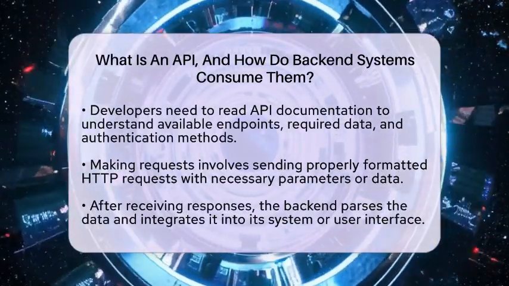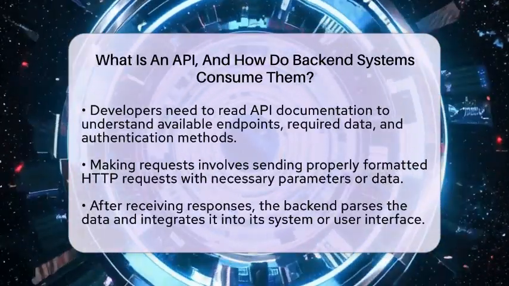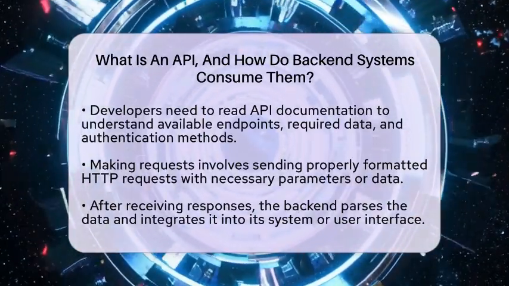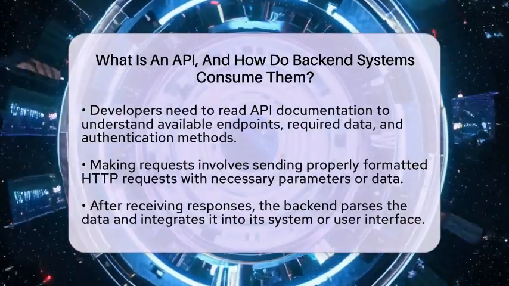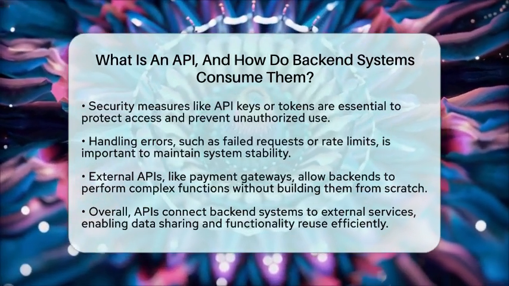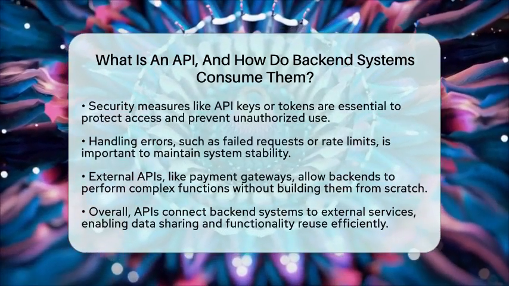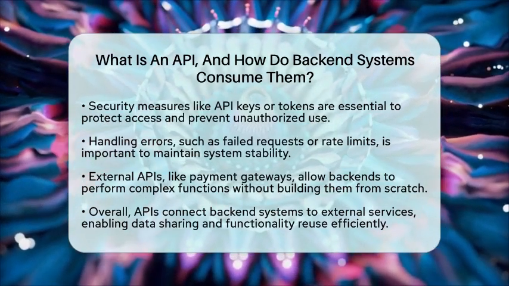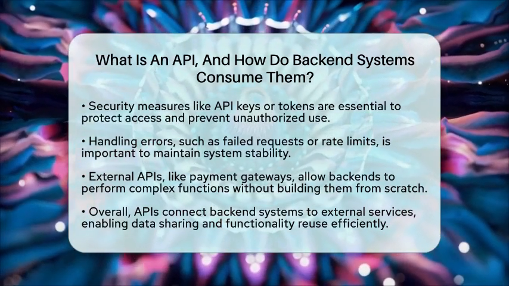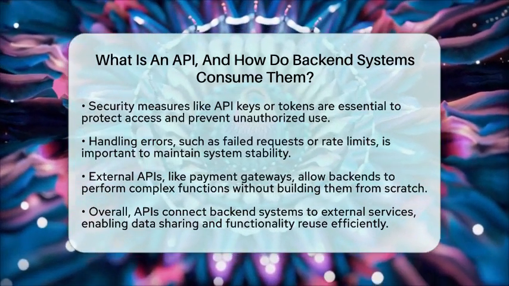Security is also vital. Many APIs require authentication tokens or keys. The backend must handle these credentials carefully to prevent unauthorized access. It's also necessary to manage errors, like failed requests or rate limits, which prevent the system from crashing or exceeding usage limits. For example, a backend system might connect to a payment processing API to handle transactions. It sends the payment details, waits for confirmation, and then updates its records based on the response. This way, the backend doesn't need to build payment features from scratch but can rely on a trusted external service.